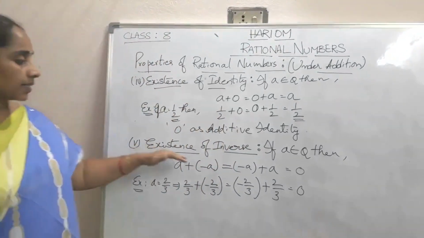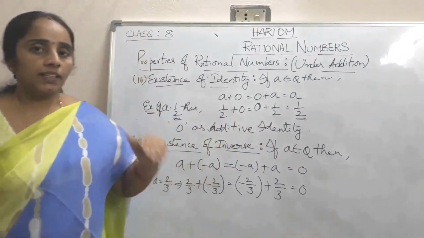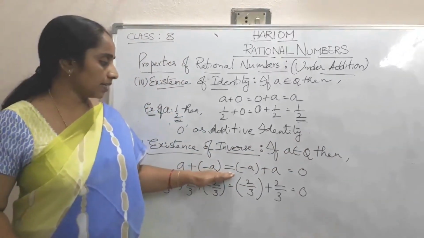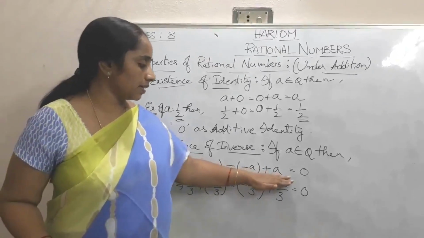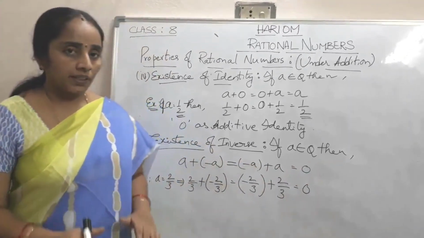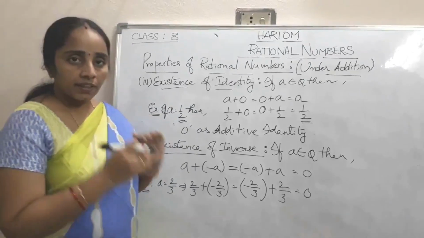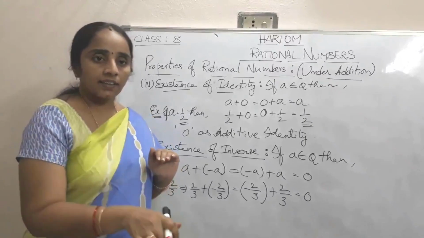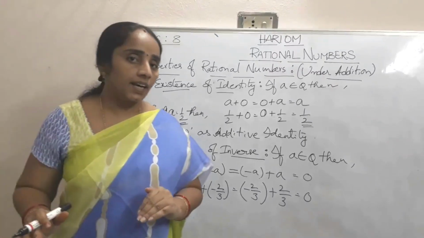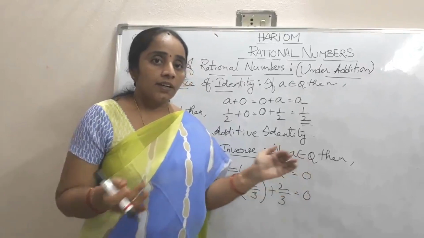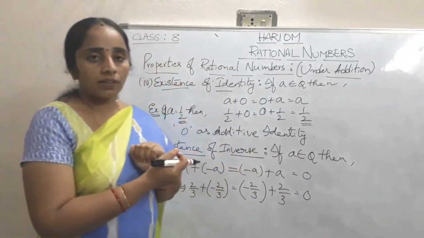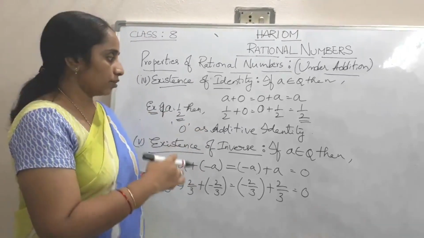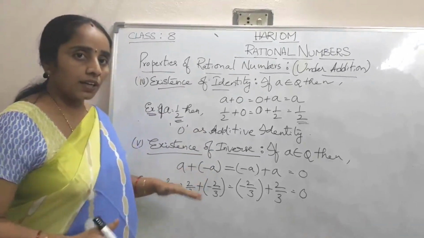Next, coming to existence of inverse. If A belongs to Q, then A plus of minus A is equal to minus A plus A is equal to 0. Meaning, for a given number, if we are adding any other number, we are getting the result as an identity element, those two numbers we call them as inverse to each other. Here we are doing under addition, so that additive inverse